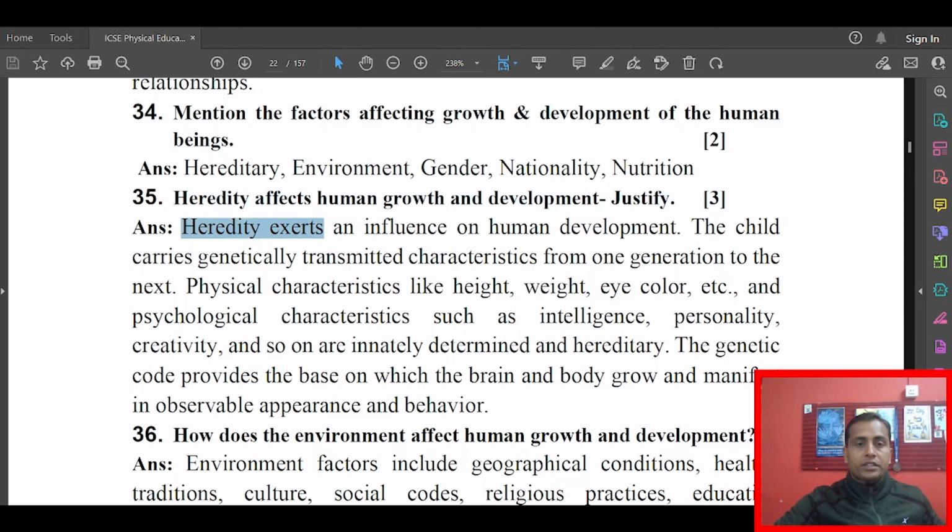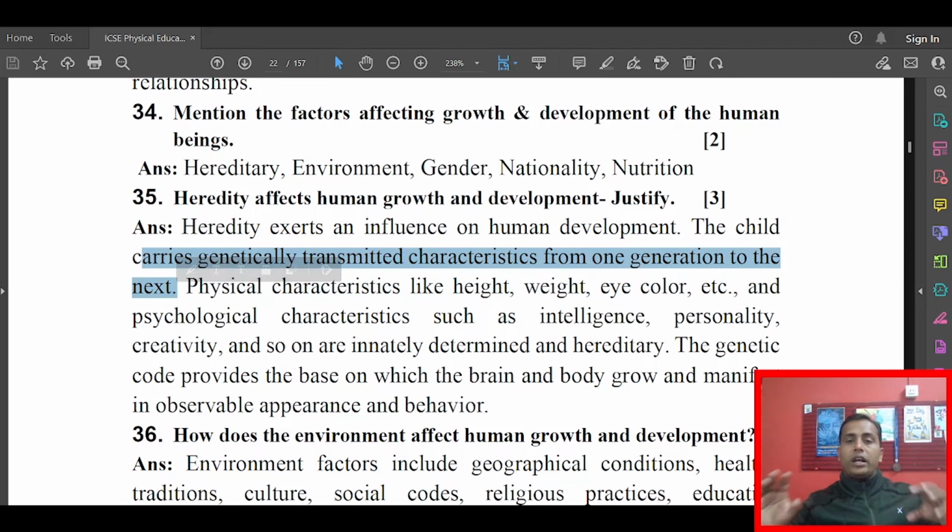Heredity exerts an influence on human growth and development. The child carries genetically transmitted characteristics from one generation to the next. This is very evident: the kind of structure you have is actually transferred from your forefathers. The genes that were in your forefathers and parents will be transferred to you, and from you it will be transferred to your next generation. That is the first factor, heredity.